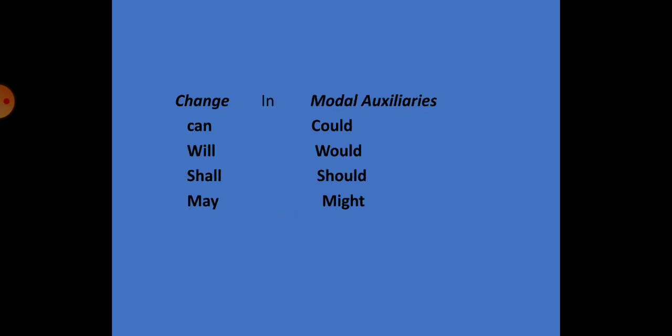And now let's go to some other kinds of verbs, that is, the modal auxiliary verbs. Even the modal auxiliary verbs will change. Can will become could, will will become would, shall will become should, and may will become might. This is how the modal auxiliaries will change. Now, let us put to practice what we have just learned.